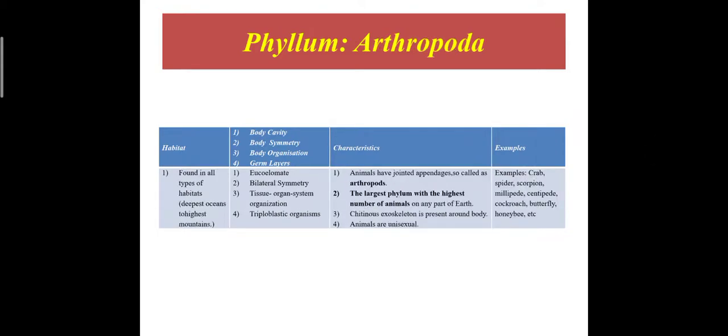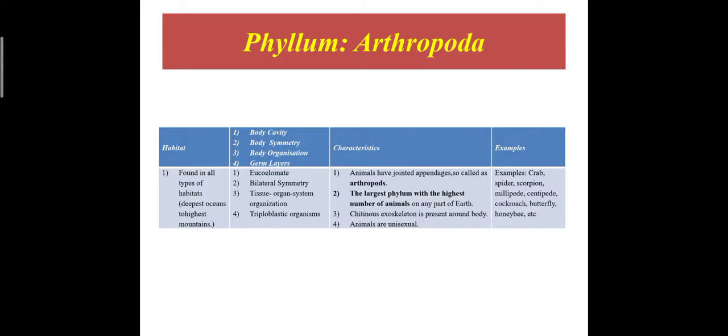Next, phylum Arthropoda. These animals are found in all types of habitat. There is no place in the whole earth where the animals of Arthropoda are not found. So the whole earth is their habitat. Body cavity: eucoelomate.